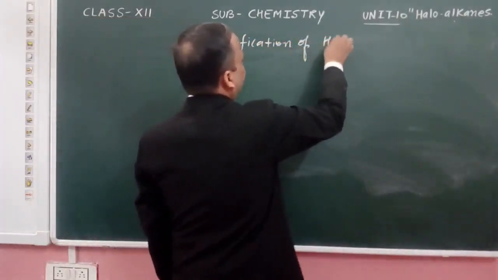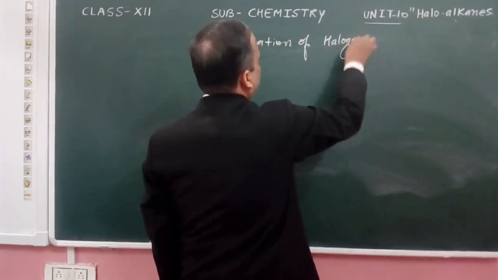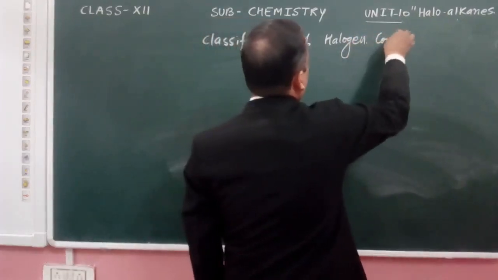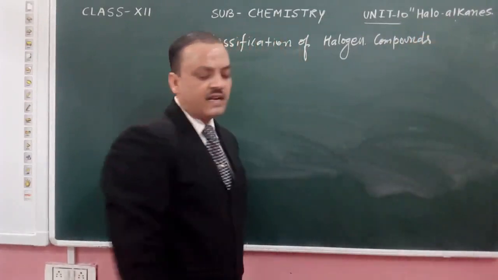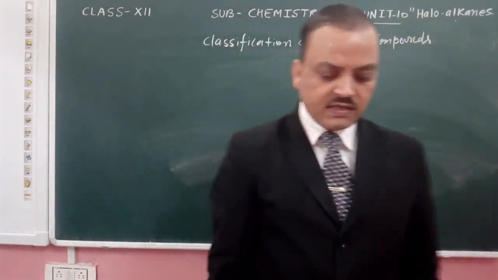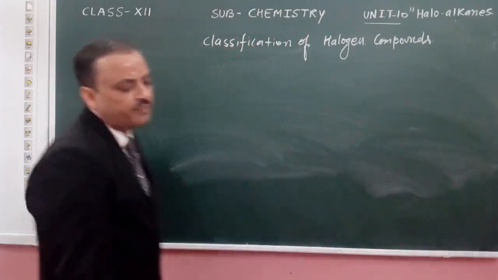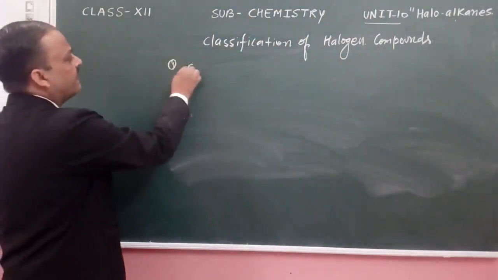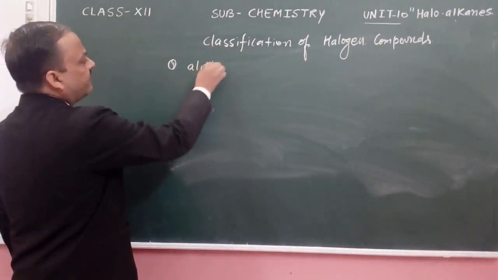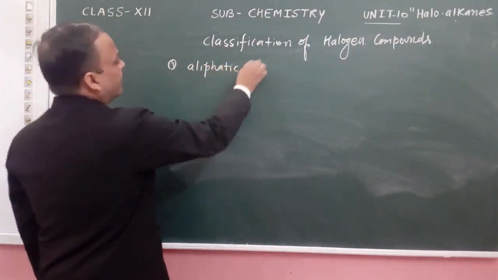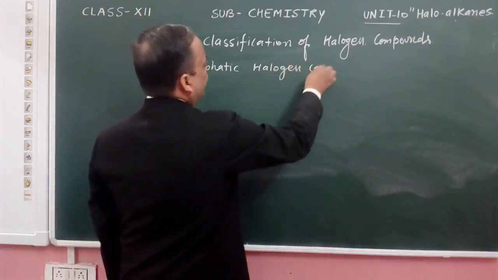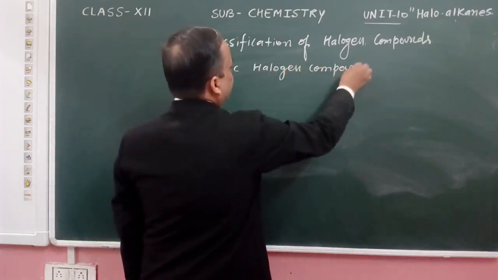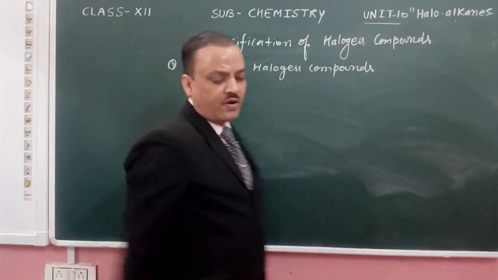When we classify halogen compounds, first are the aliphatic halogen compounds.